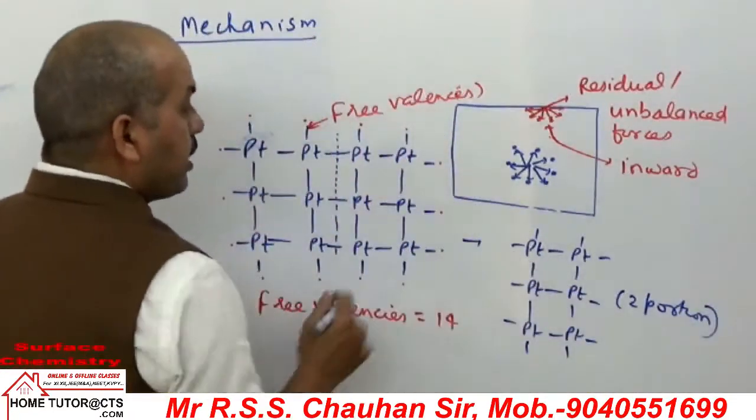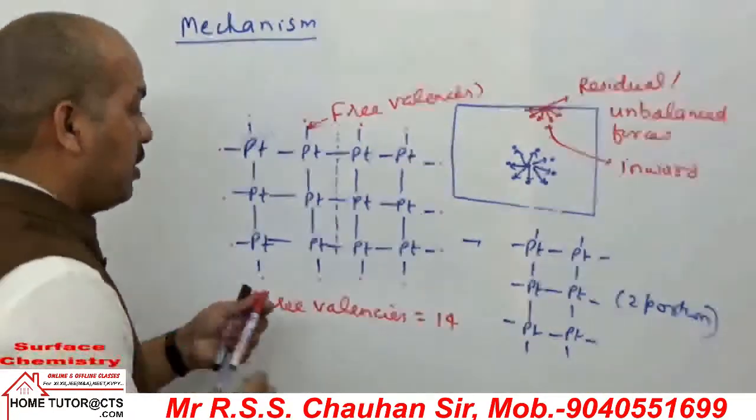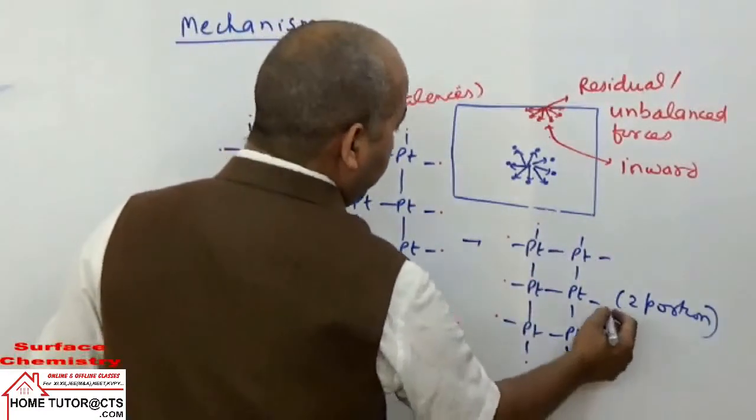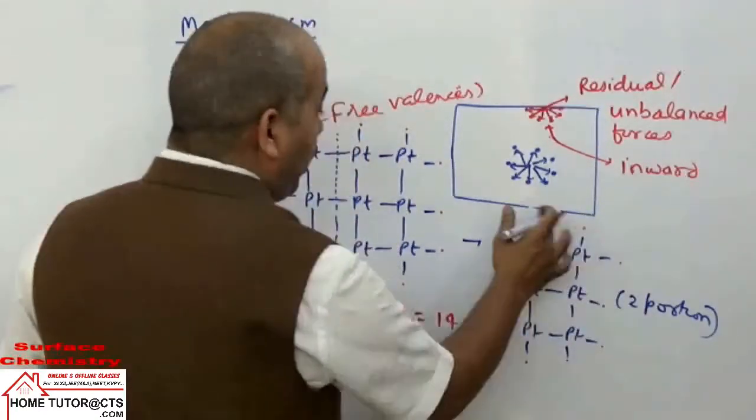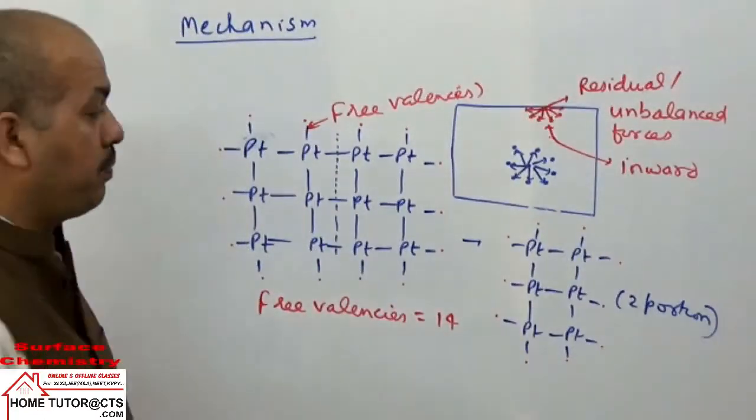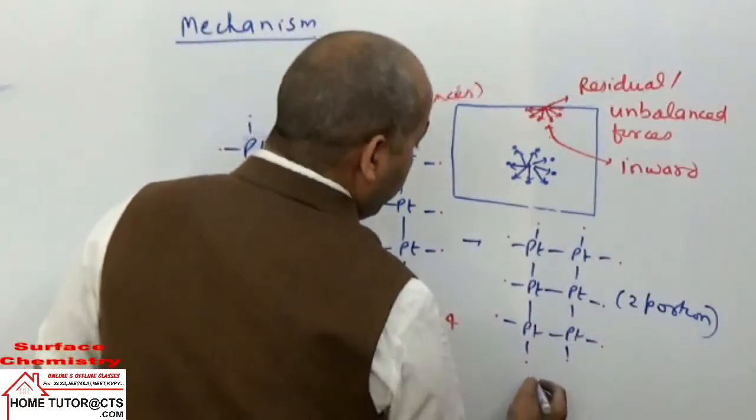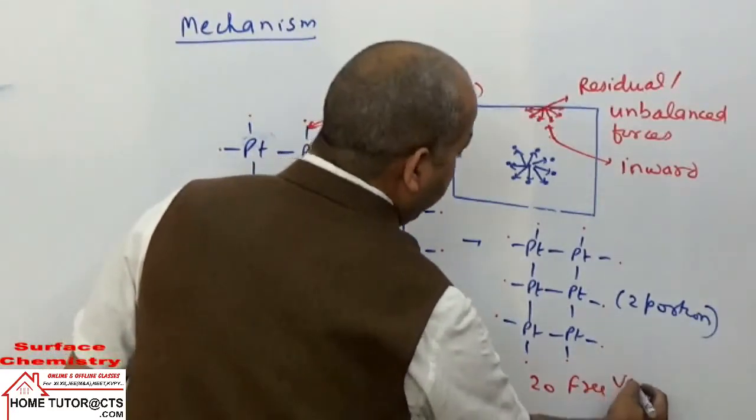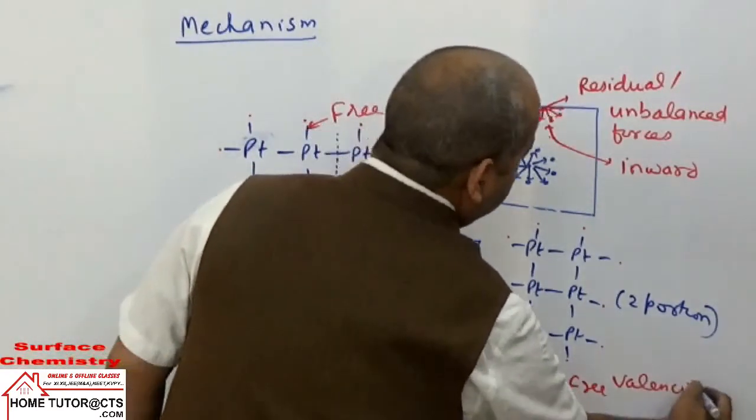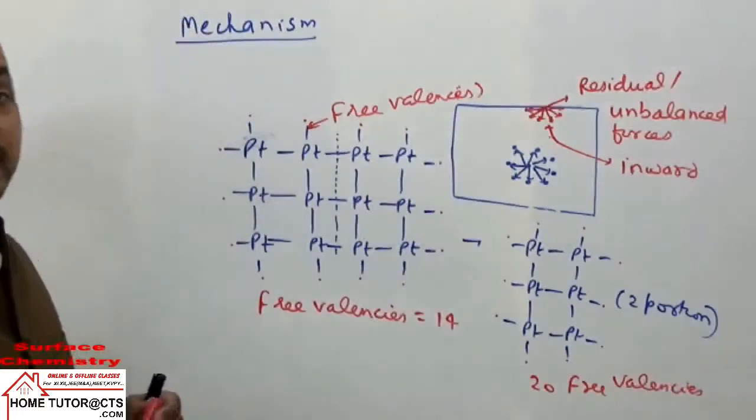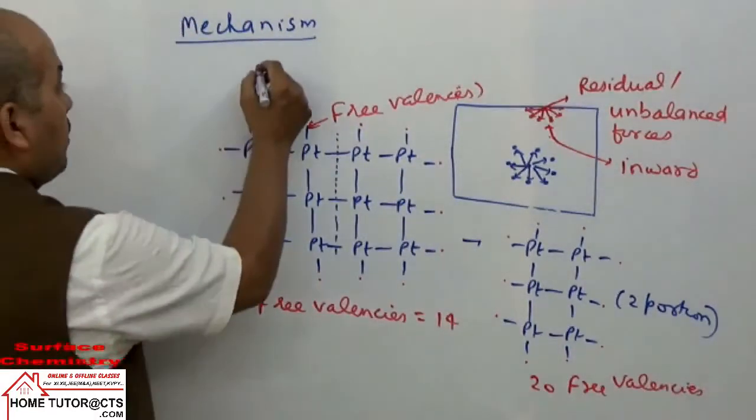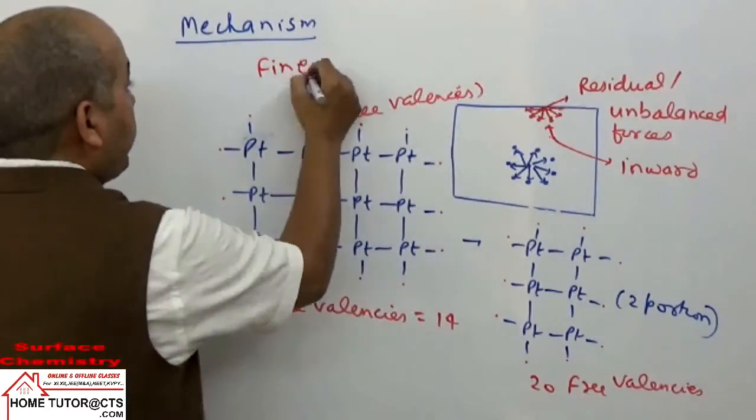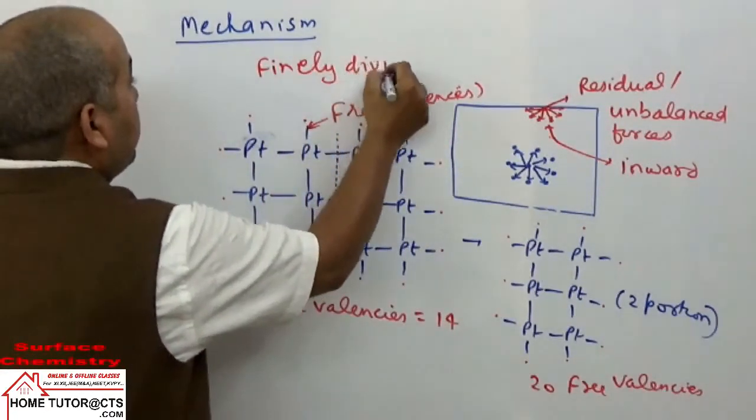Now in this case, how many free valencies will they have? If you count here, 1 2 3 4 5 6 7 8 9 10. So one portion has 10 free valencies. Then we have two equal portions, so they will have 20 free valencies. That is the reason why, if we take it in catalyst form, mostly the substances which adsorb are taken finely divided.